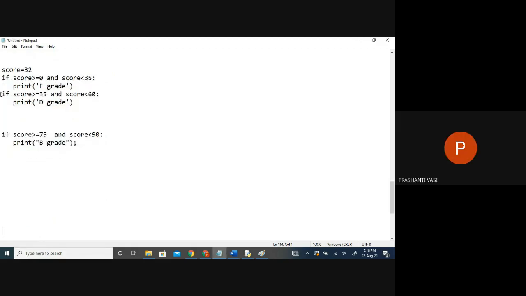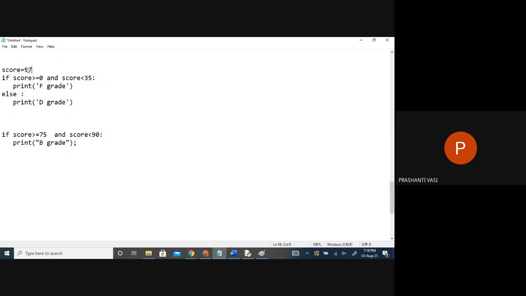So, when should I check this second condition? When the first one has failed. Only then, else, the failure case. So I'm not just writing else like this. I'm not just saying else, say this grade. If I write like this, whatever the next score is, if it's not 35, it is going to print what? D grade. Even if you say 95, it's going to print D grade. If it's not F grade, it's always going to print D grade.